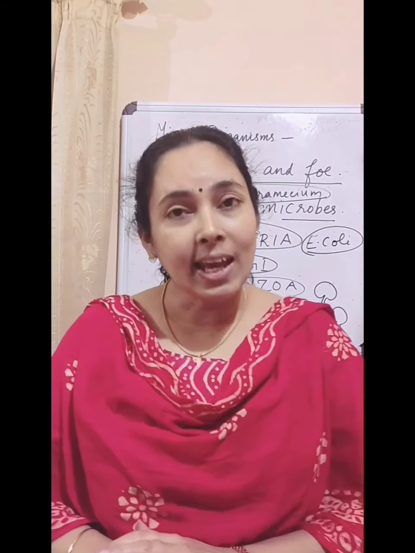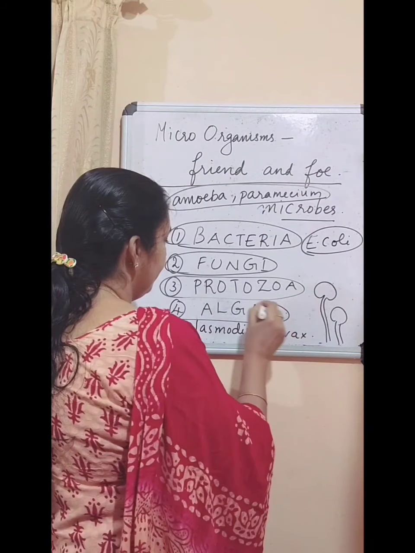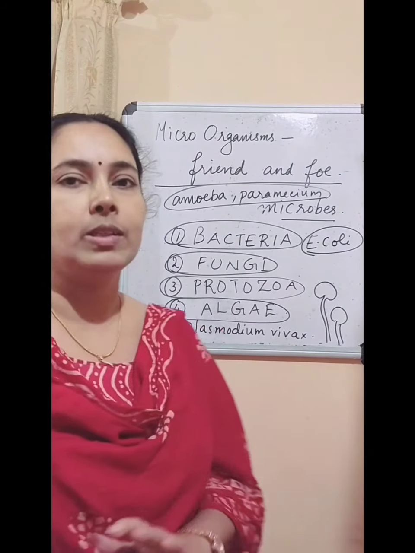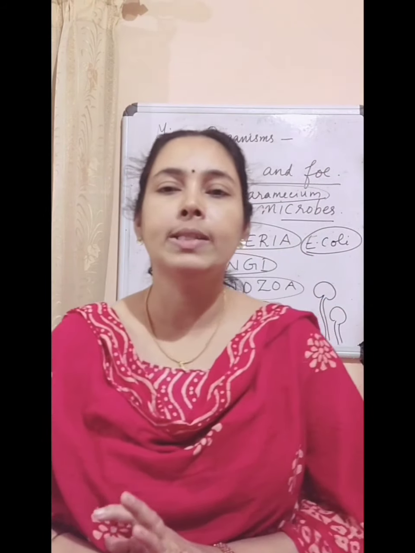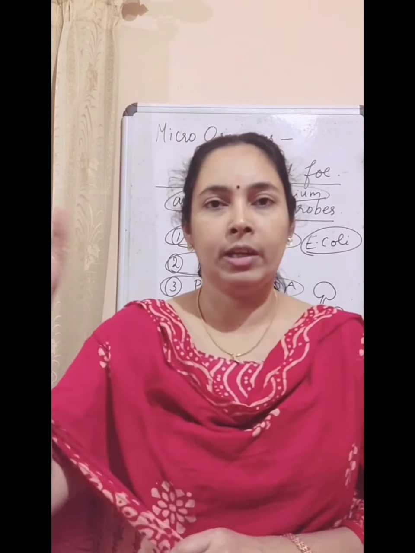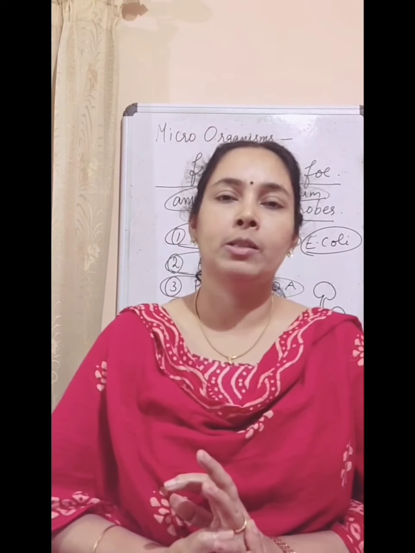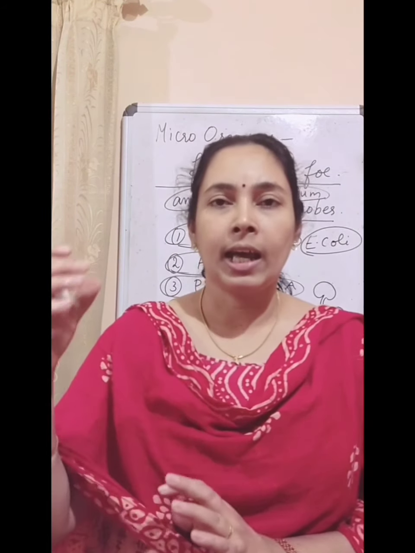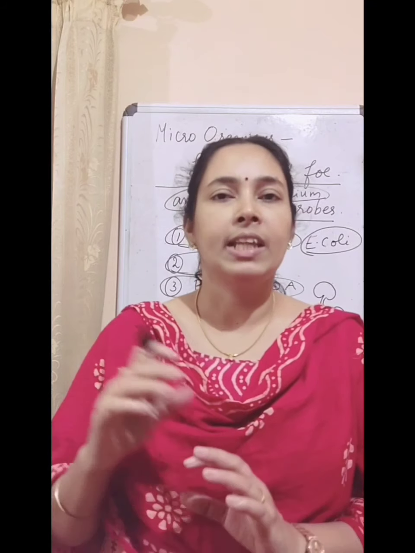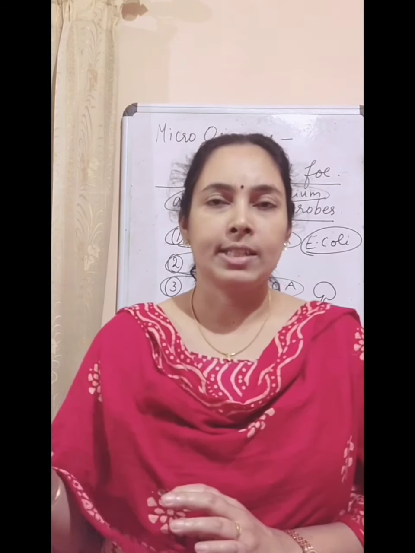Okay. So the next group is algae. Okay, so the fourth group is algae. And they are colonial. Colonial means they are living in a colony or living in a group. And filamentous. Filamentous means they are hair-like or thread-like structures. They don't have leaf or root structures like that.